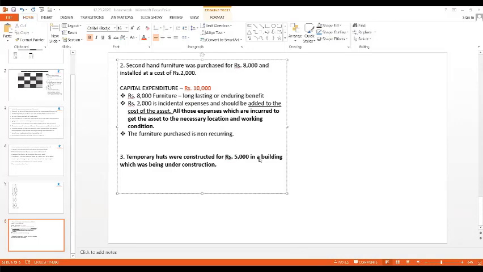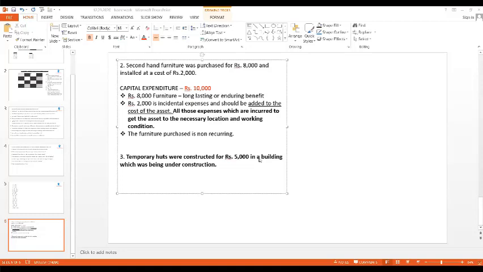Dakshayani, you started to tell, no, ma. You tell, ma. Ma'am, it's a capital expenditure because it's an incidental expense where temporary huts are built for the construction of the building. Why is it incidental, ma? For the building to come to its working condition, the huts were built, ma'am. That's why it's incidental. Very good, Dakshayani. I really appreciate that. That's a brilliant answer. Keep it up. So, as our friend Dakshayani told, the answer is correct.